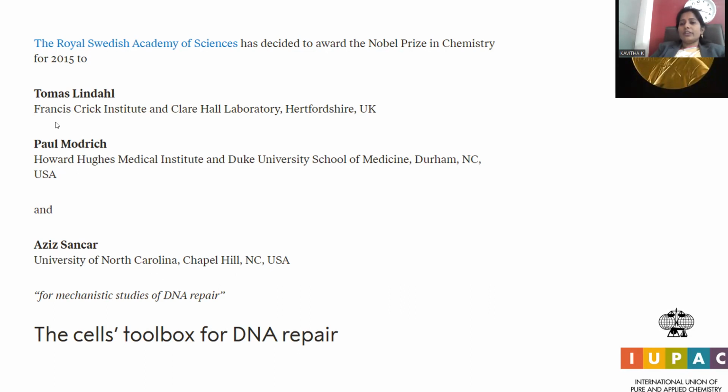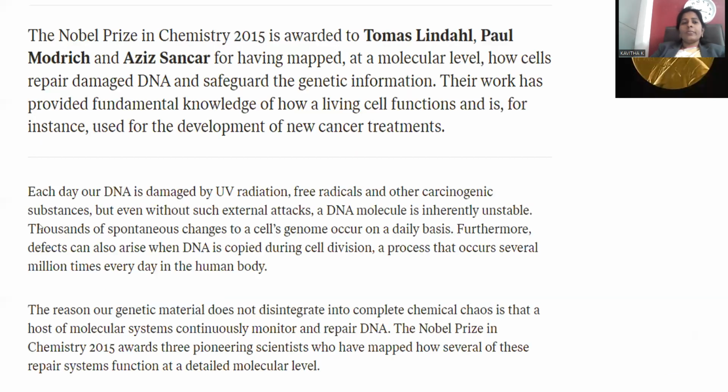These three together explored the mechanistic studies of DNA repair. DNA stands for deoxyribonucleic acid. The cell's toolbox for DNA repair: they made a kind of tool in order to repair that DNA genetic matter infrastructure, right? The Nobel Prize in Chemistry 2015 is awarded to Thomas Lindahl, Paul Modrich, and Aziz Sancar for having mapped at a molecular level how cells repair damaged DNA and safeguard the genetic information, right?